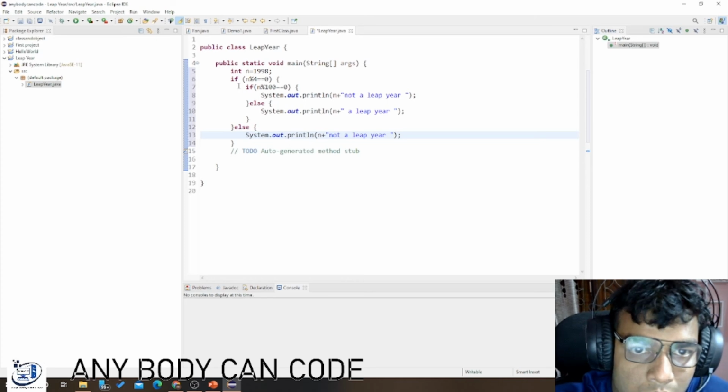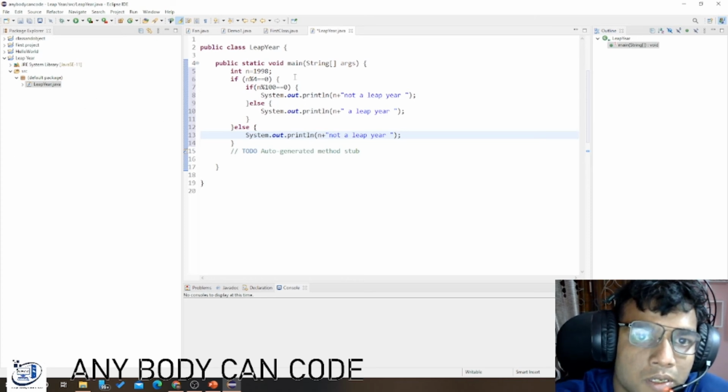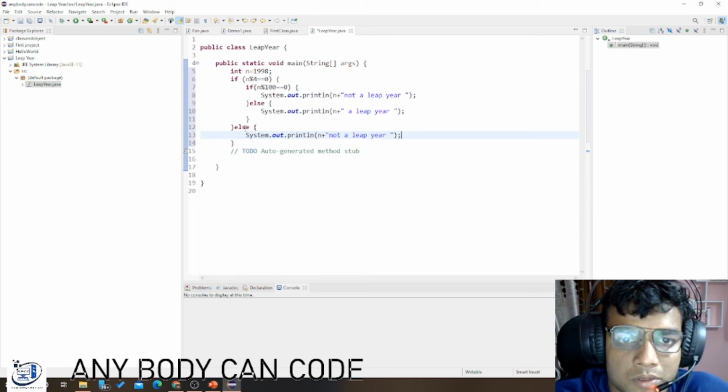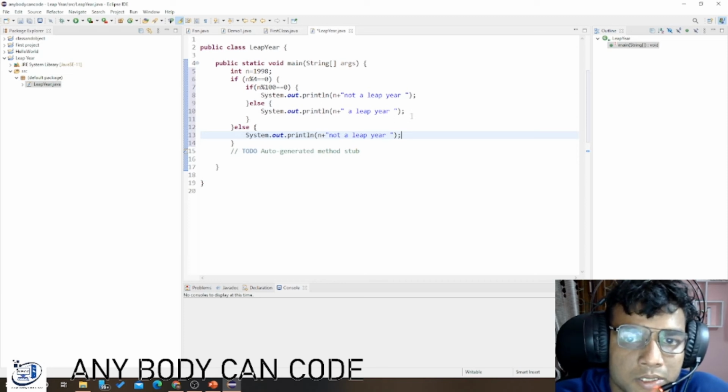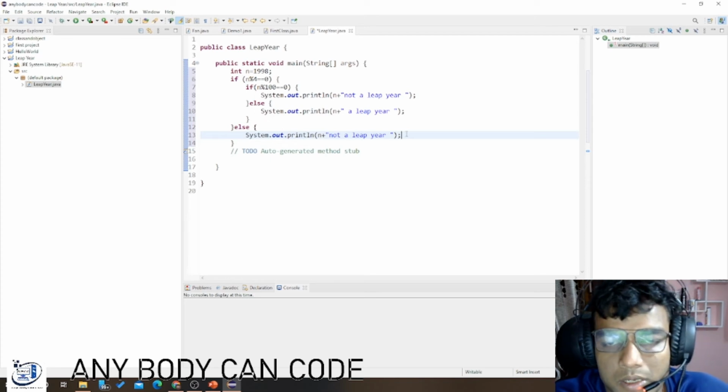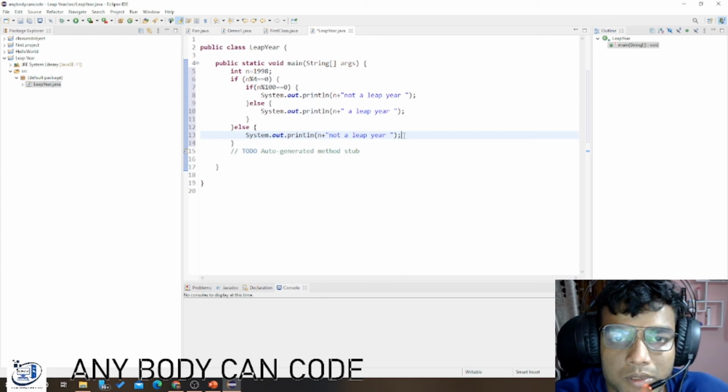This is simple code. Here we gave the input as this number. Then these are two if else. If n is divisible by 100, it is not a leap year. If it is divisible by 4, then it is a leap year. If it is not divisible by 4 at all, then it is not a leap year. So it is the normal decision box we have created. These are two if else, one after the other. There is another type of if else, like cascaded if else, which I will show whenever I use it in a different program.